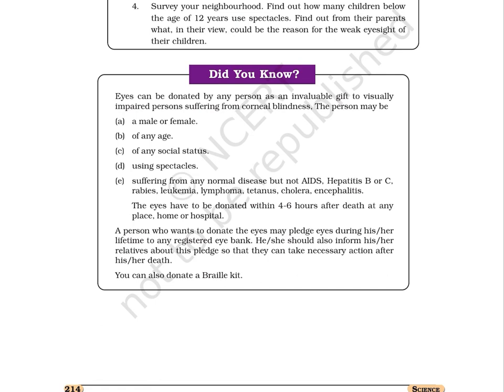A person who wants to donate the eyes may pledge eyes during his or her lifetime to any registered eye bank. He or she should also inform his or her relatives about this pledge so that they can take necessary action after his or her death. You can also donate a Braille kit. Chapter 16 ends here.